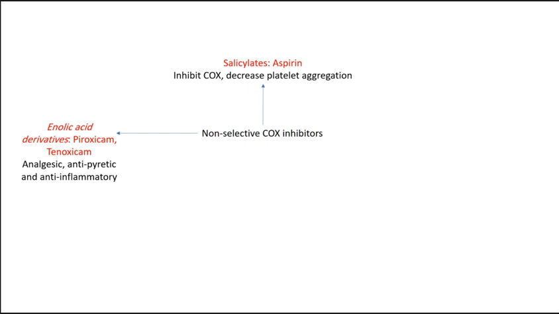Then we have non-selective COX inhibitors, in which we have seen the salicylate aspirin, which inhibits the COX and decreases platelet aggregation. Then we have the enolic acid derivatives such as piroxicam, which are analgesic, antipyretic, anti-inflammatory. Then we have pyrazolone derivatives, that is phenylbutazone and oxyphenbutazone, which are enzyme inducers.